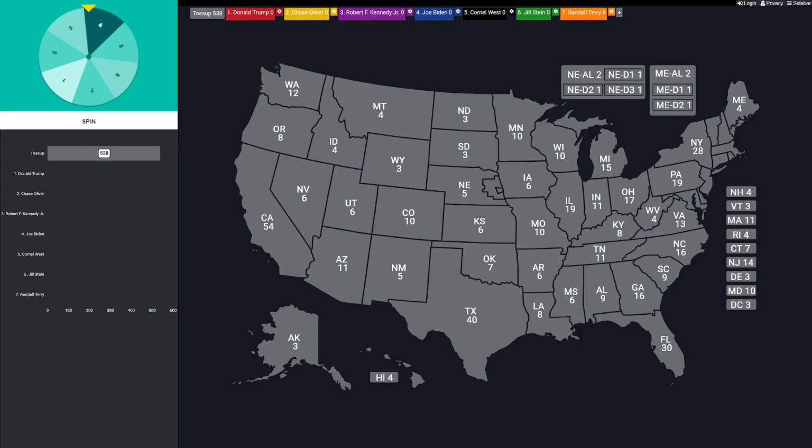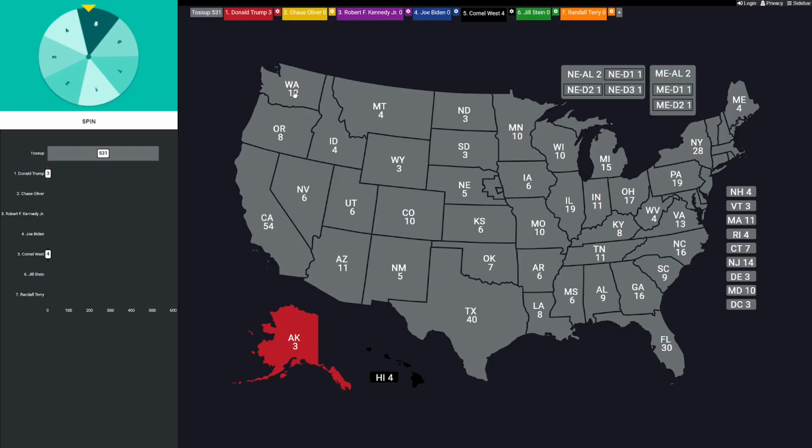So as always, the very first state is Alaska. They have 3 electoral votes, and we're going to get into the action, so let's do it. Here's spin number 1. And that's going to be number 1, Donald Trump. He's going to get the very first state in the very first round. Tons of spins to go. Let's go to Hawaii. 4 electoral votes. And we've got number 5. That's going to be Cornel West. He jumps into the lead.